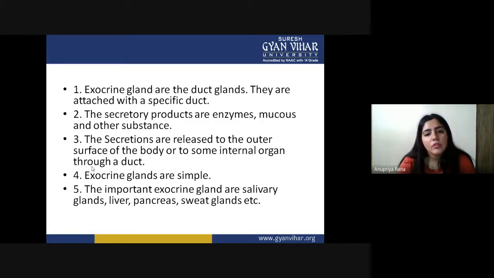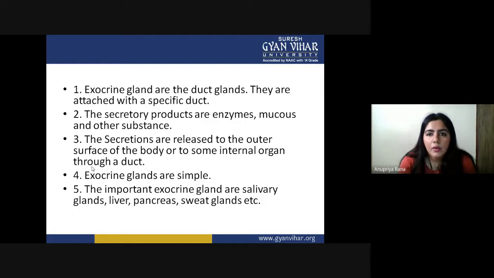The secretory products of exocrines are enzymes, mucus, and other substances. Endocrine glands have hormones as their secretory product, but exocrine glands have other things. They also do the secretion, but their secretory product is not hormone. It is enzymes, mucus, or any other thing, depending on what kind of secretion they are responsible for. The secretions are released to the outer surface of the body or to some internal organ through a duct.